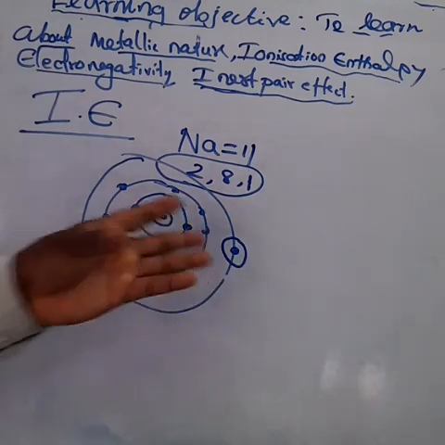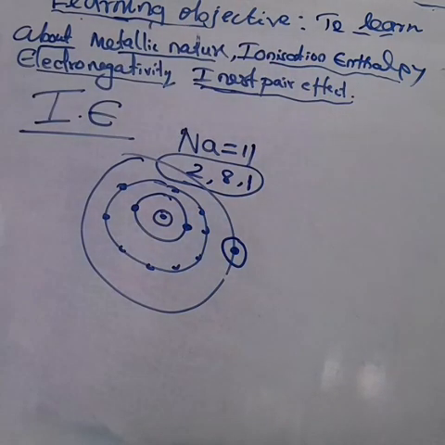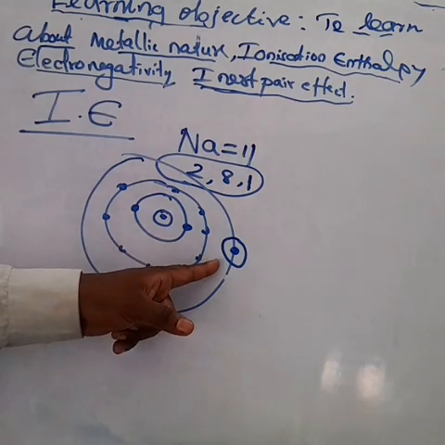That energy is called what? Ionization enthalpy, otherwise we can say ionization energy. The definition: the amount of energy required to remove the most loosely bound electron in a gaseous state. So this is the removal of an electron by giving a small amount of energy, which we call ionization energy.